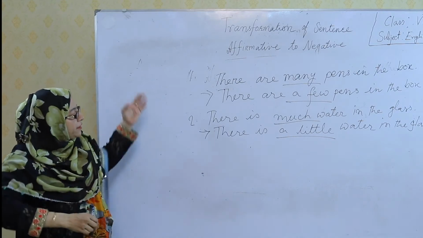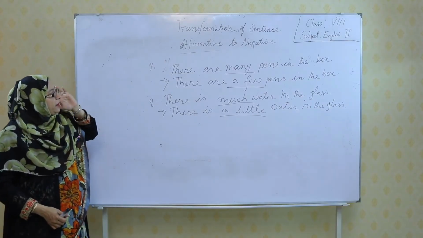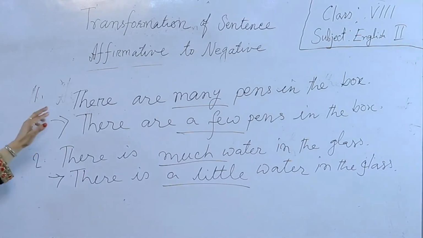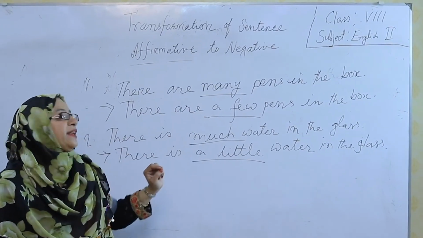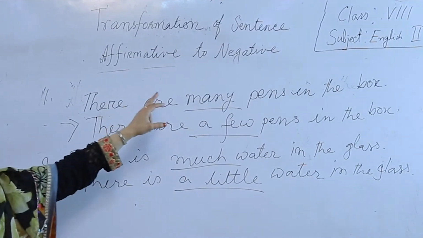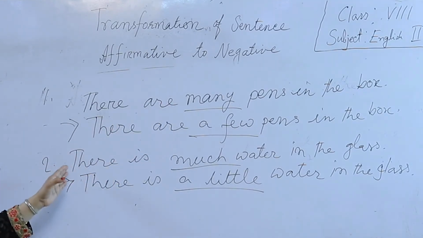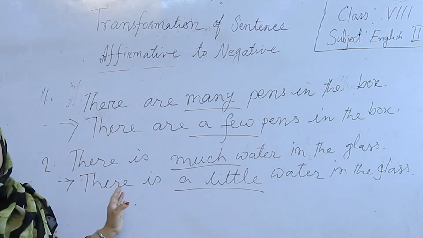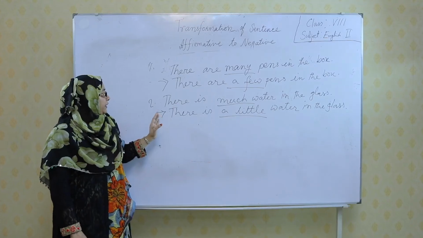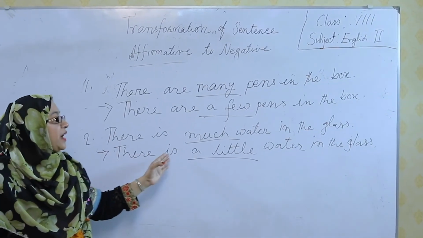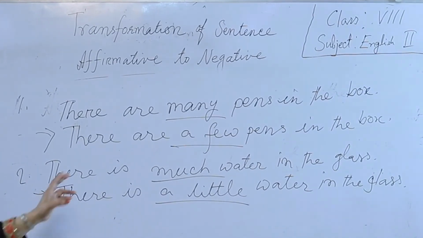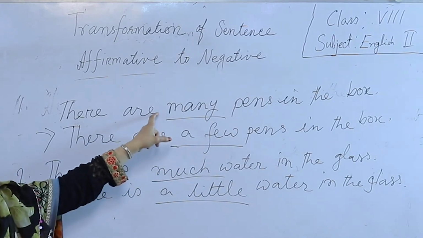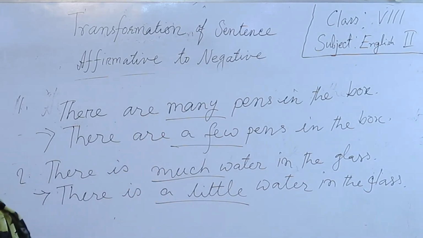There are some examples of affirmative and negative. The first one is there are many pens in the box. When we turn it into negative, we use there are a few pens in the box instead of many. And another one is there is much water in the glass. The negative form of this sentence is there is a little water in the glass. So, we see that we use a few instead of many and a little instead of much